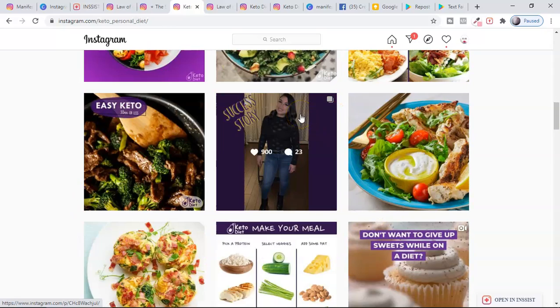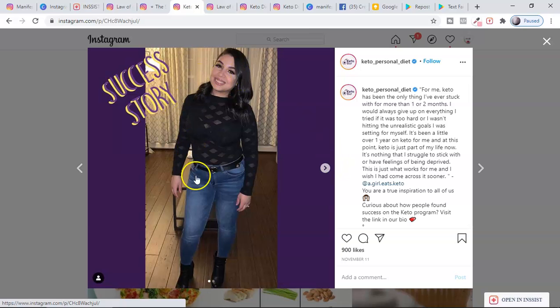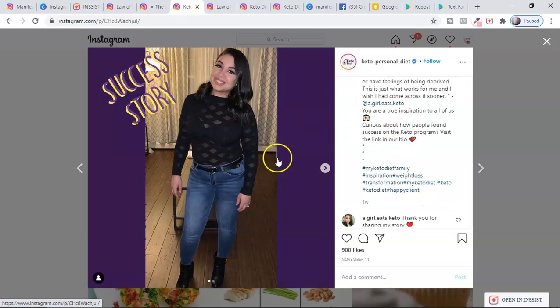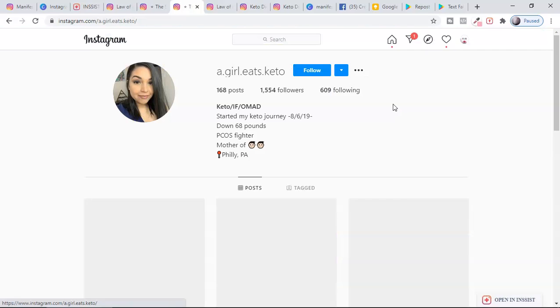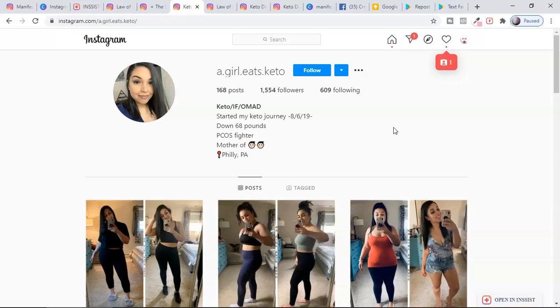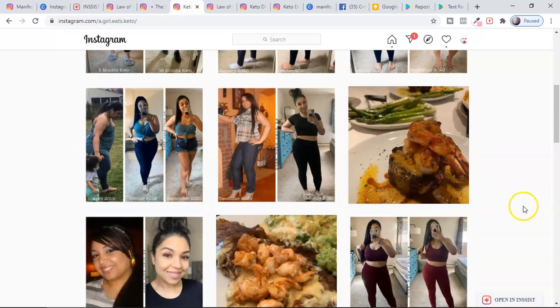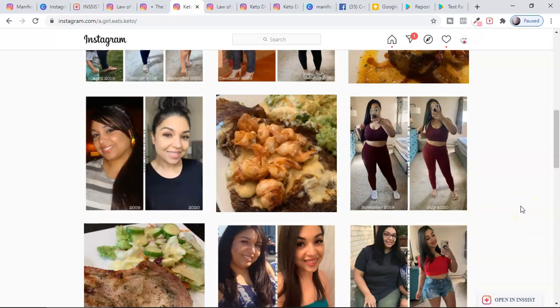So I grew that account from 0 to 5,000 followers, guys, within 2 months by posting. I'm sharing my strategy with you, and that is I am only posting the best performing posts as well as the success stories. If you click on this, guys, you're going to see the success story of somebody else. So you can write the caption properly. This success story they have posted from a girl eats keto, some other account. So you have to find an account, guys, who is posting someone who got results from keto, who used the keto diet and got the results. And the more you post that kind of content, the faster you're going to get results. That's how I am growing that. That's the strategy I'm using.